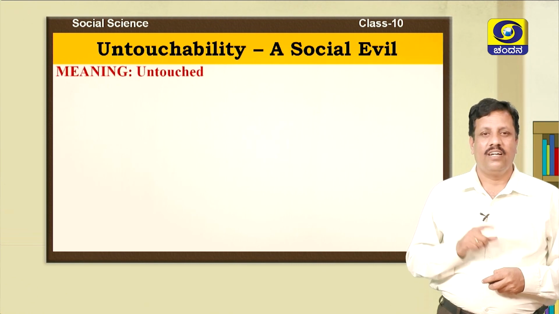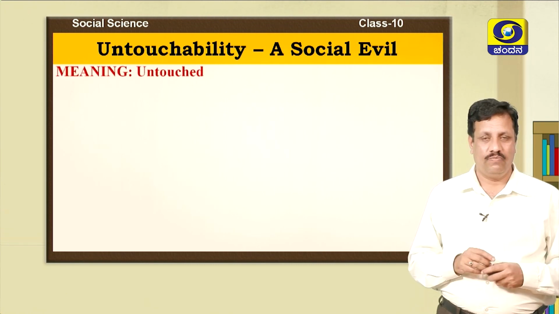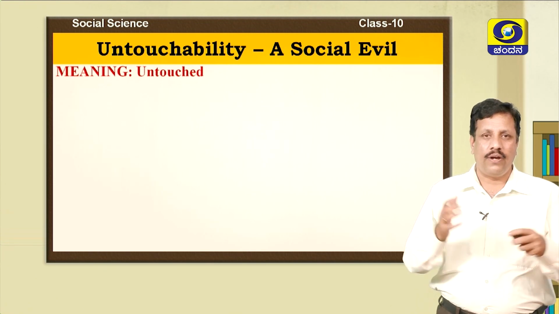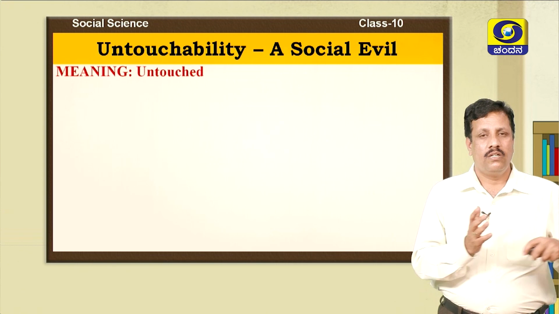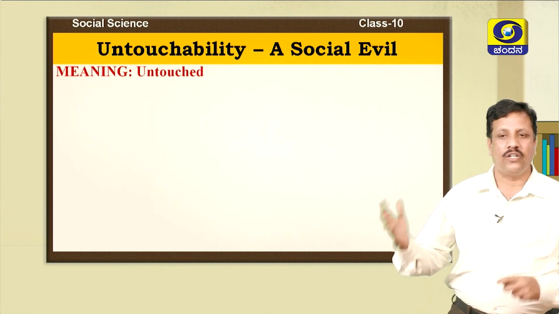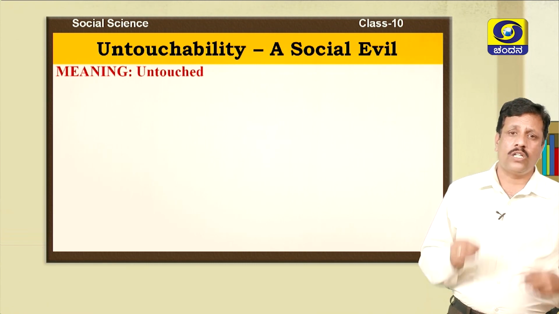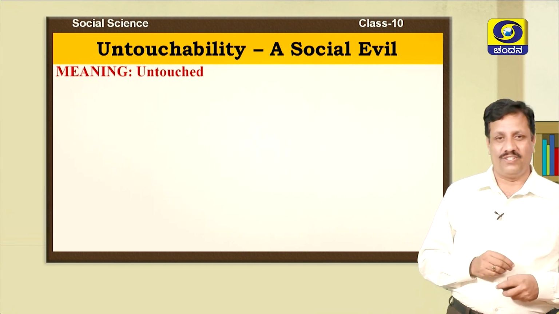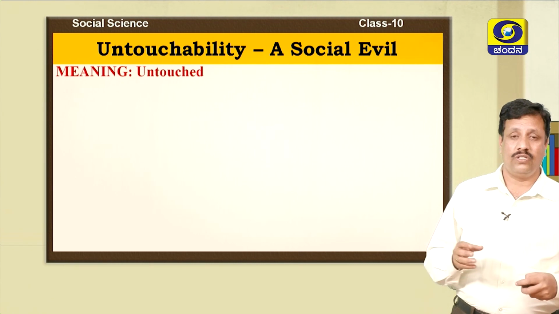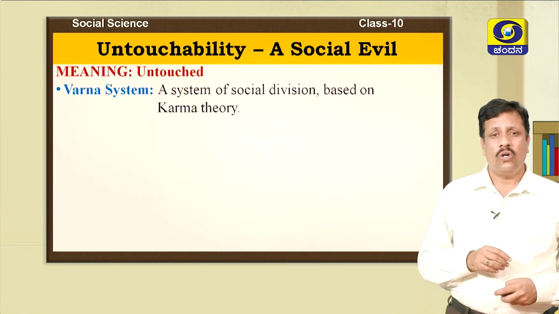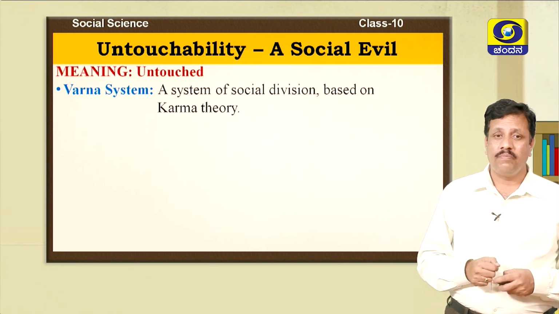Yes, it means untouched, not touching. In ancient India, there were 2 categories of people, touchables and untouchables. So, touchables were not supposed to touch untouchables. This was the situation in those days. So, how did it emerge in India?